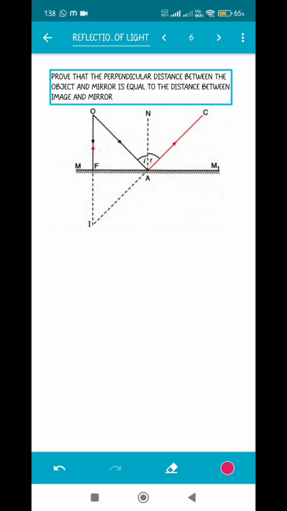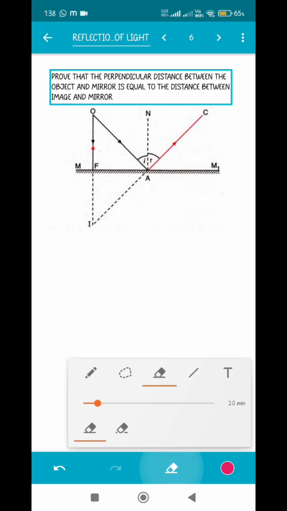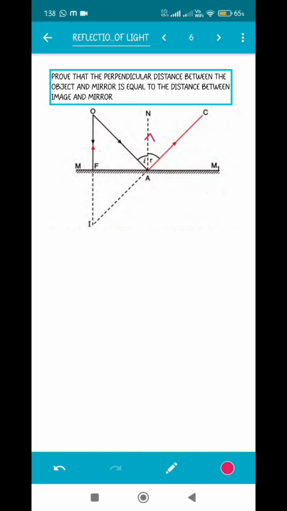Now it's quite clearly visible that these two lines are parallel to one another. So if these two lines are parallel, that means if this angle is I, this angle will also be I according to alternate interior angles. You have studied this in class 8 most probably. So let's write OF is parallel to NA. Therefore, angle FOA is equal to I. The reason is alternate interior angles.